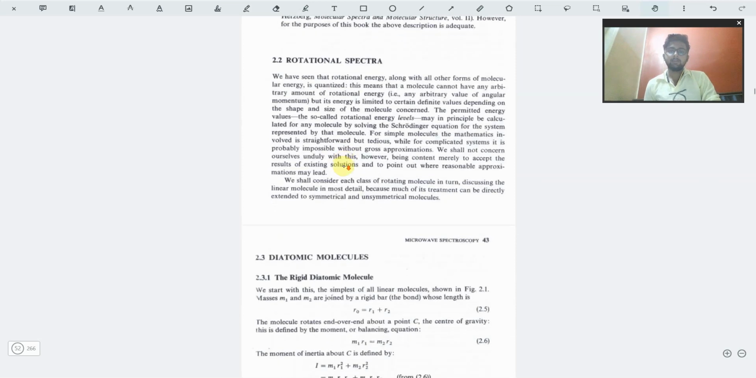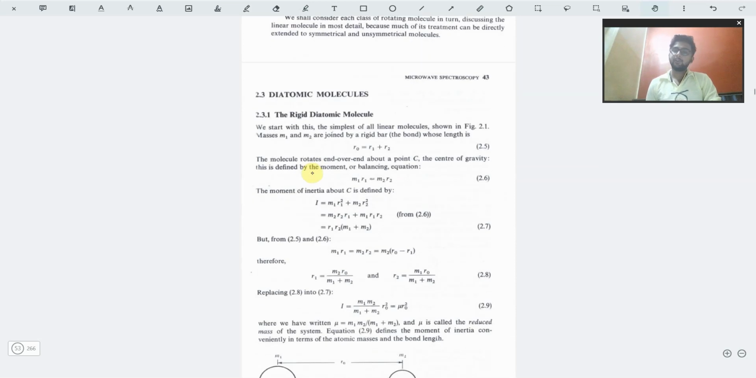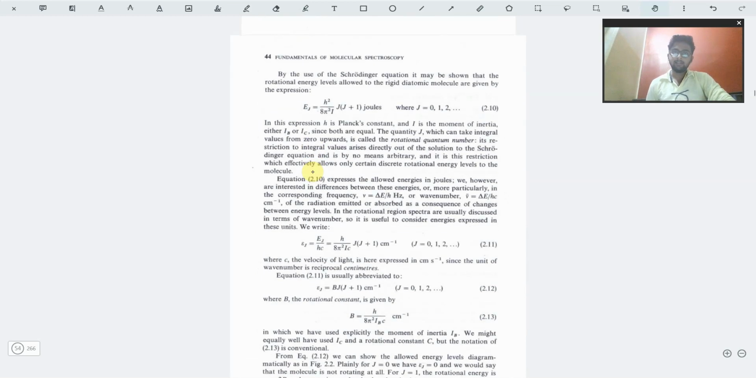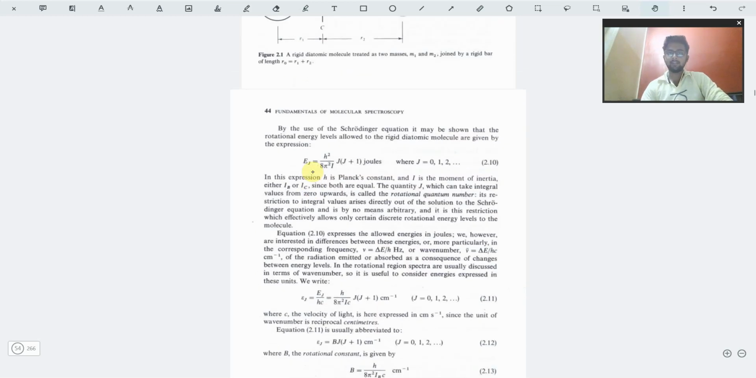Okay, so we have the rotational spectra. Now for diatomic molecules, you can see the derivation is given. This equation has arrived by the use of the Schrodinger wave equation. But the exact derivation, though it is there in other books, is not there in this book. And as I already told you, you won't be requiring it if you are just planning to prepare for competitive and non-competitive exams.